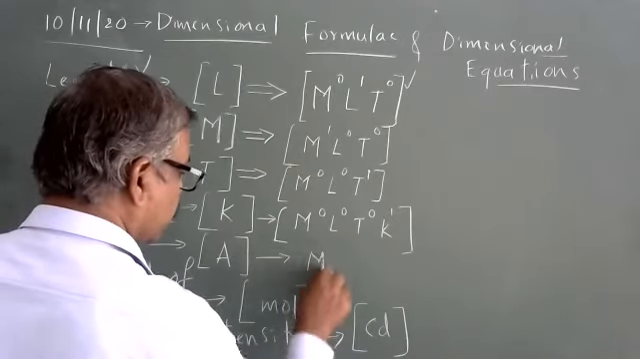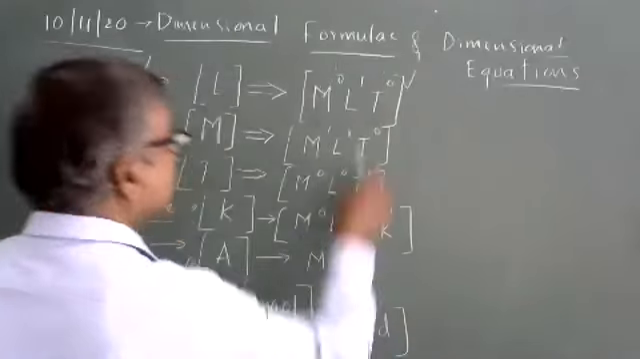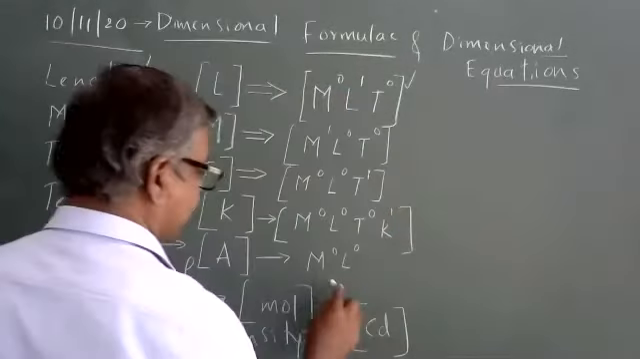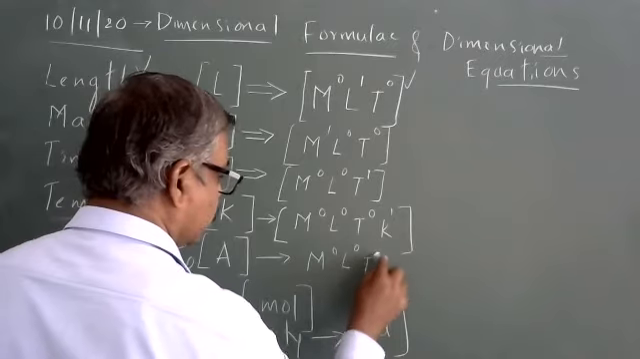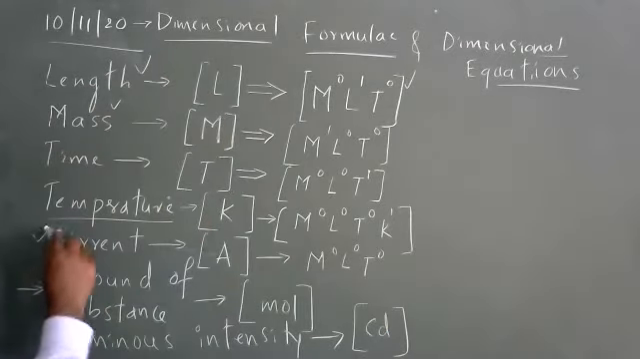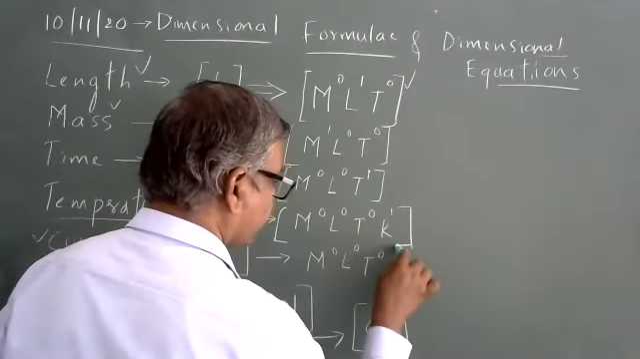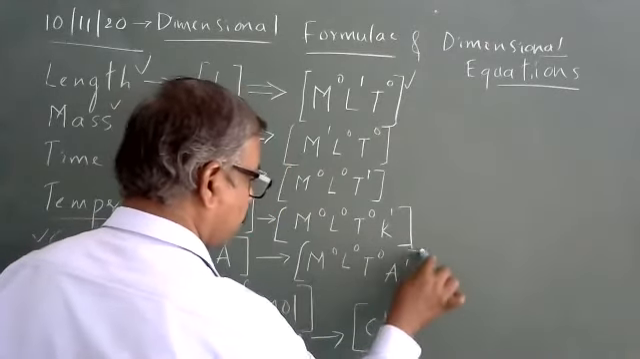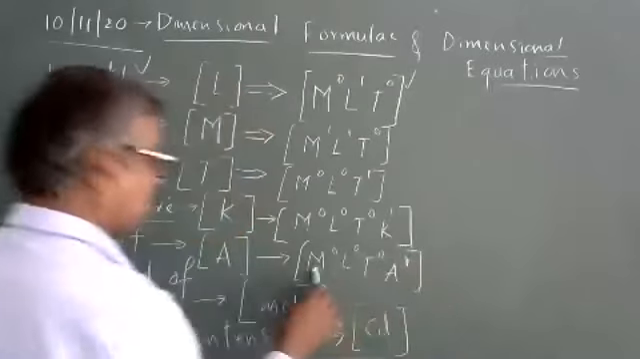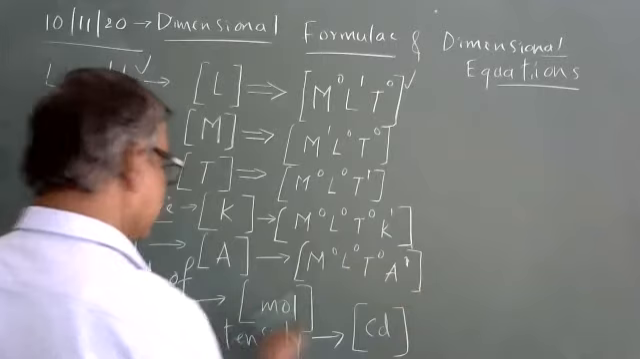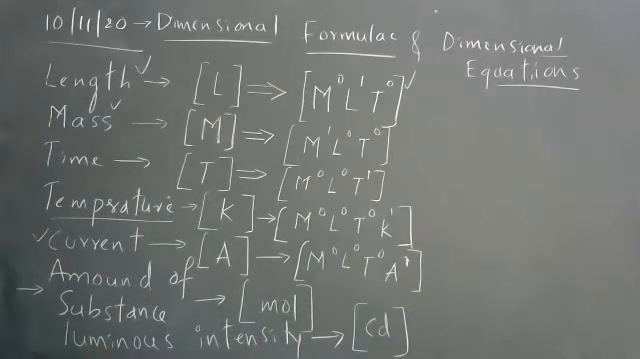M raised to 0, L raised to 0. But these three, M raised to M, L, T, should be properly highlighted. M raised to 0, L raised to 0. Now I am talking about current. Now it becomes ampere raised to 1. So the dimensional formula of current is M raised to 0, L raised to 0, T raised to 0, A raised to 1.